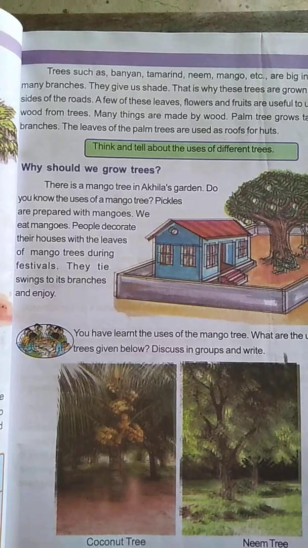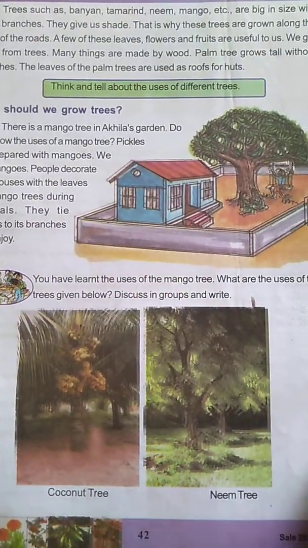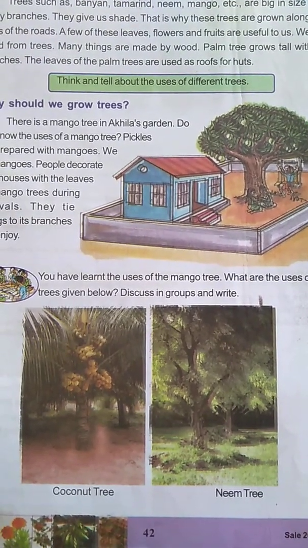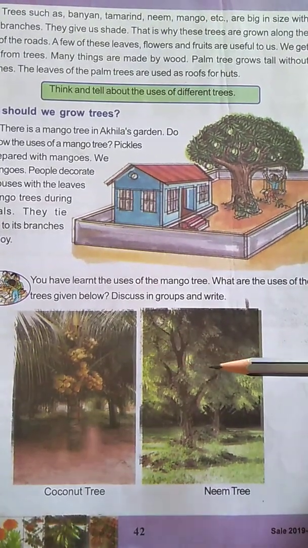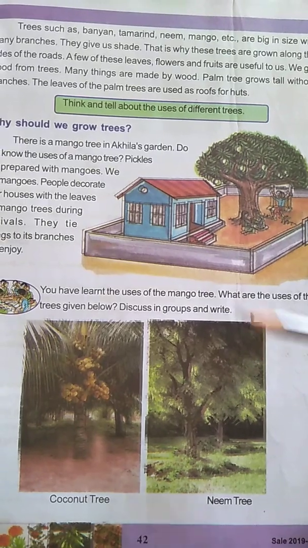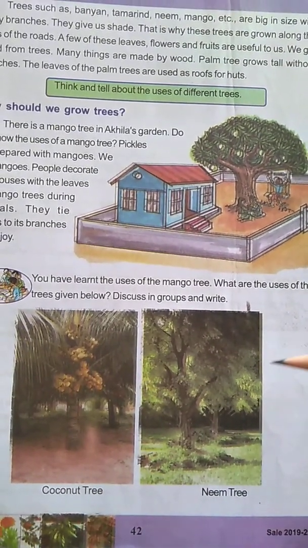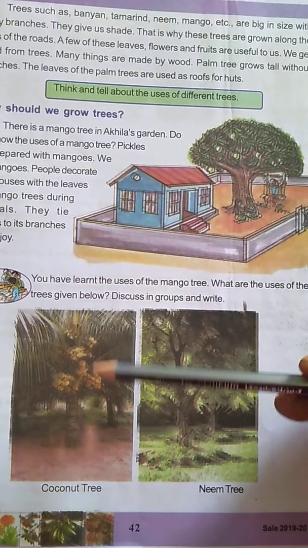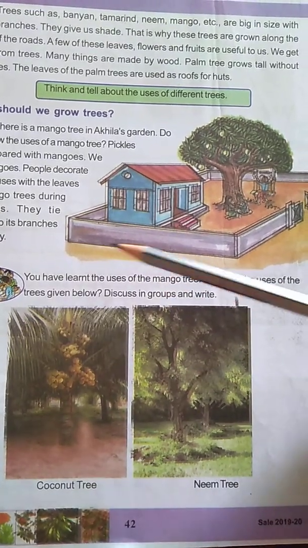Now let's see down. There are two pictures given here on page number 42. Which trees are here? Yes, this is a coconut tree and this is a neem tree. Can you tell me the difference in both? See, this neem tree has many branches. This coconut tree is growing longer. Yes. Here what they asked us, just have a look.